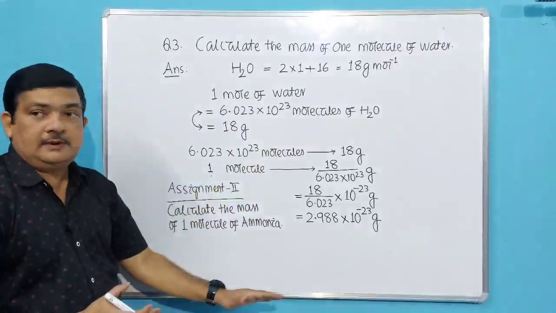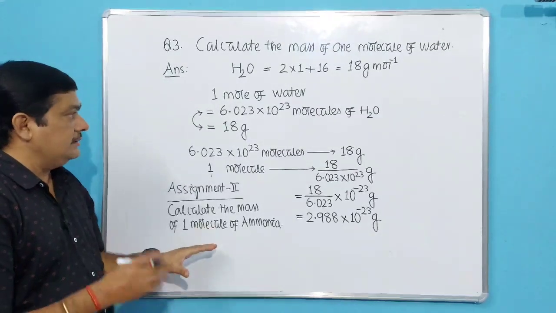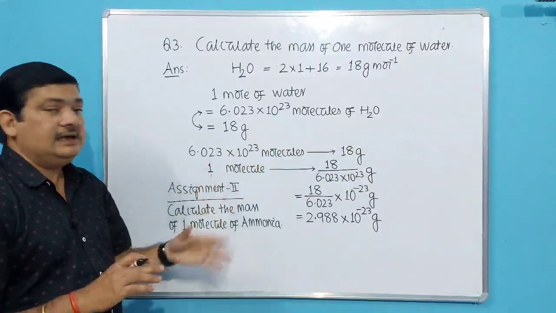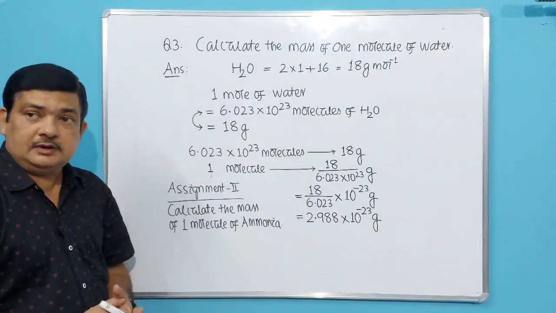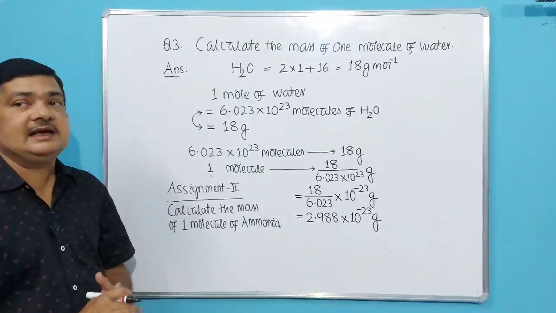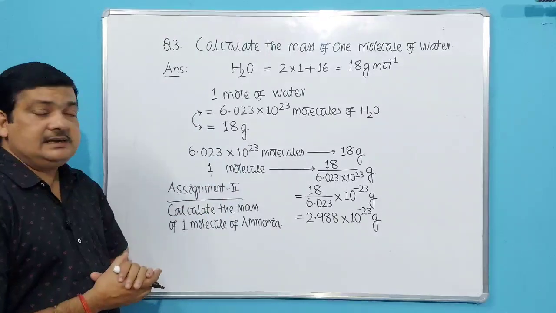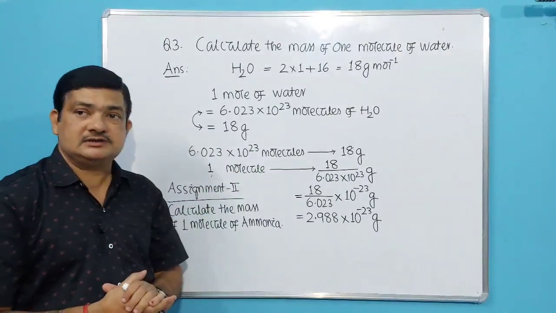So, same problem, same numerical. So you have to solve it. First, you have to write down 1 mole of ammonia means how many molecules of ammonia, and what will be its mass. The molar mass: you can calculate the molecular mass and simply add gram. So it will be molar mass. So you have to solve it like this. Okay. So this is another type of numerical which you have to solve.